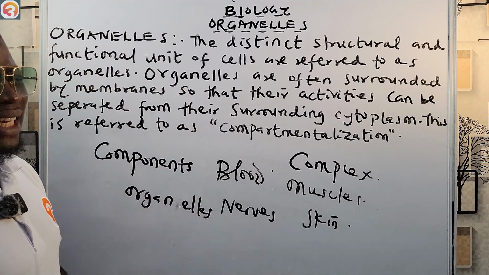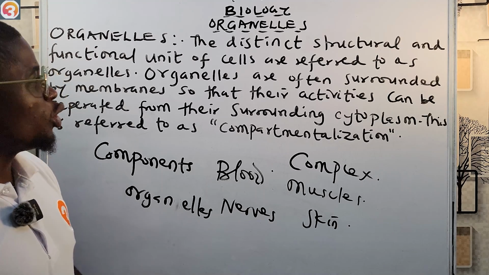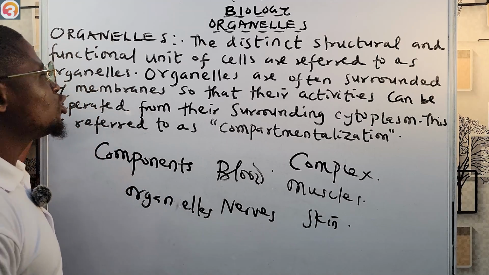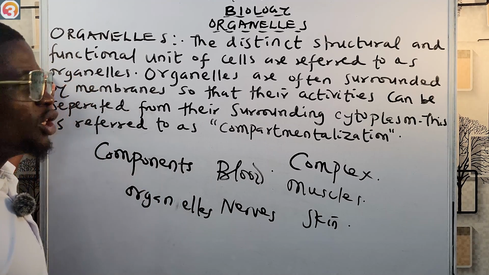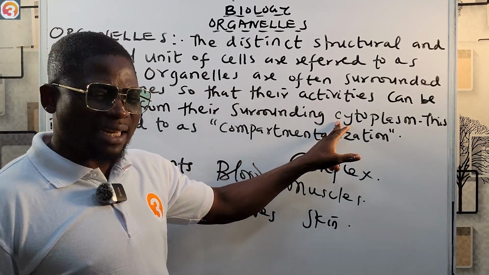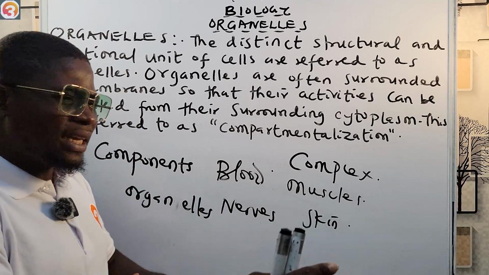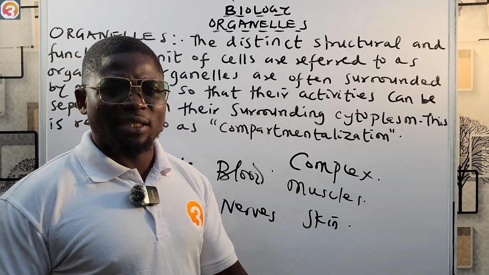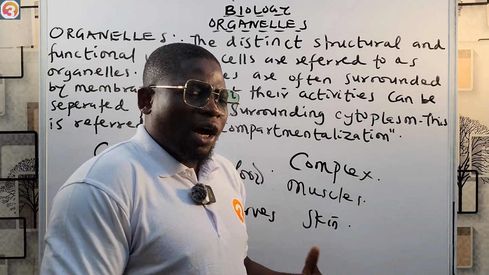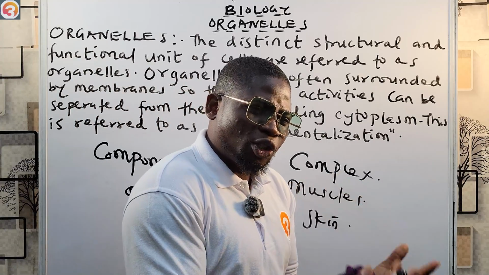We say organelles are distinct structural and functional units of cells, and they are often surrounded by membranes so that their activities can be separated from their surrounding cytoplasm. They are separated into compartments so that they can survive in their unique environment where they can perform their suited function.